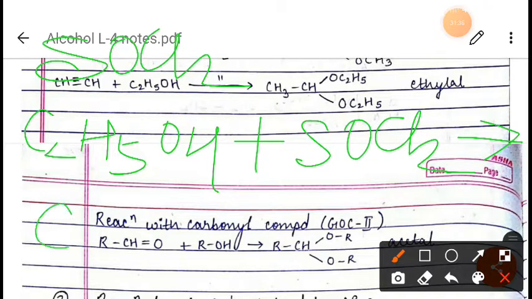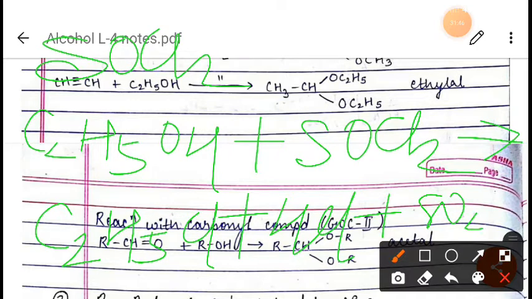Ethyl chloride, which is C2H5Cl, plus HCl and SO2 will come out from here. This reaction with thionyl chloride is preferred because the products SO2 and HCl are gaseous, and they are very easy to remove from the mixture, right? That is why you prefer this reaction.